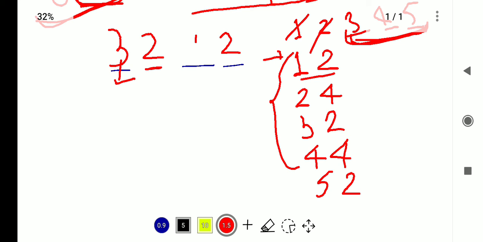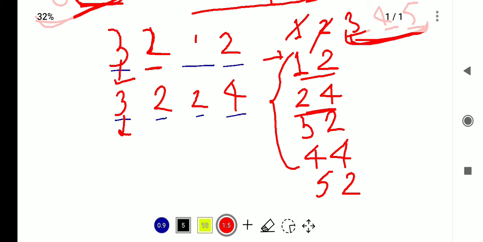If repetition were allowed, then we could take 3 here, but in this case repetition is not allowed, so we will take 2. Like this, if 24 is fixed here, in the thousand place we can take in 3 ways, and in the hundred place in 2 ways.